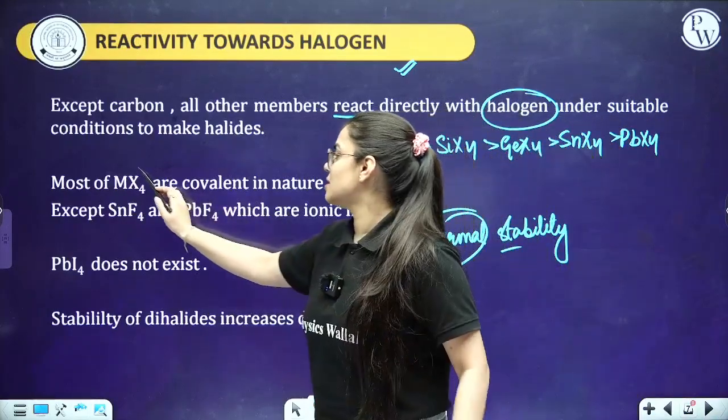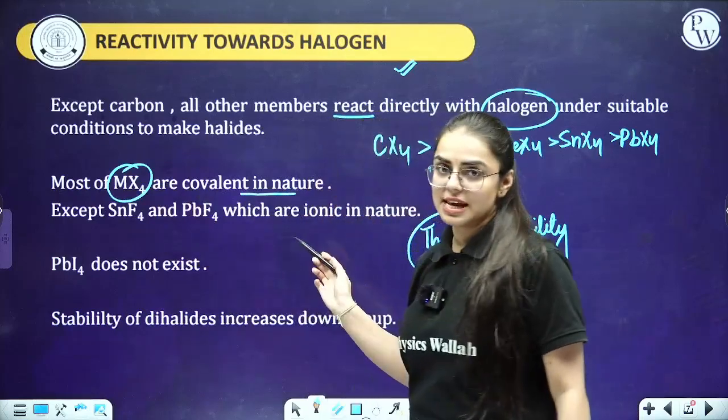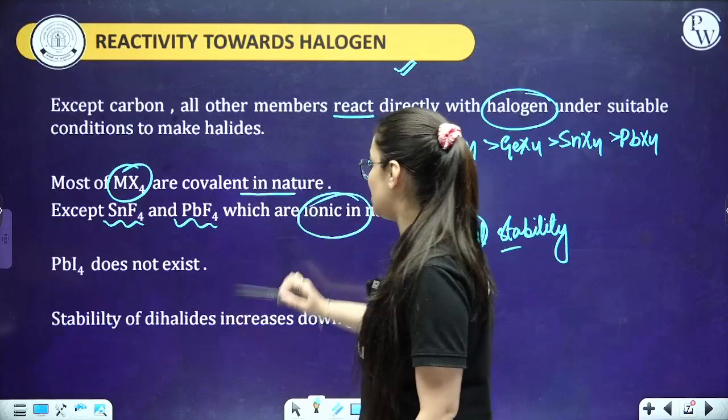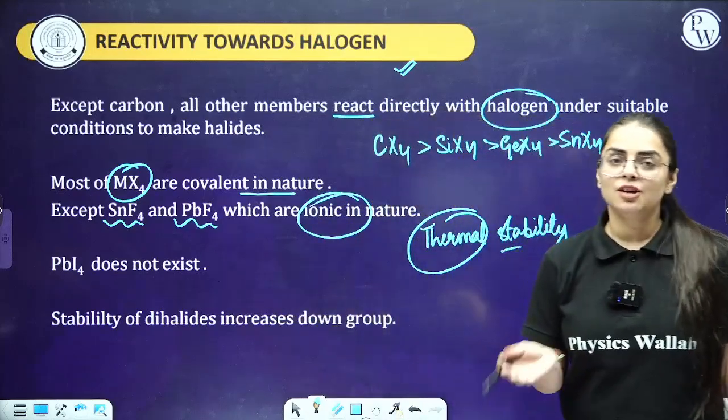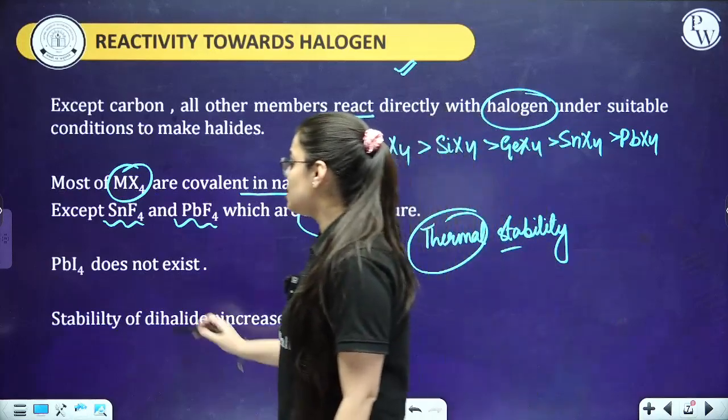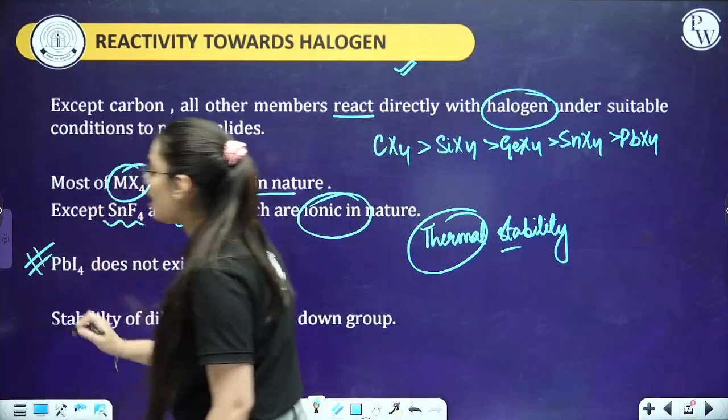Most of the MX4 are covalent in nature, they are saying, except SnF4 and PbF4, which are ionic in nature. They create an ionic bond. Here we have cation and anion over here. Electrostatic force of attraction is observed. But students, it is a very, very important part.